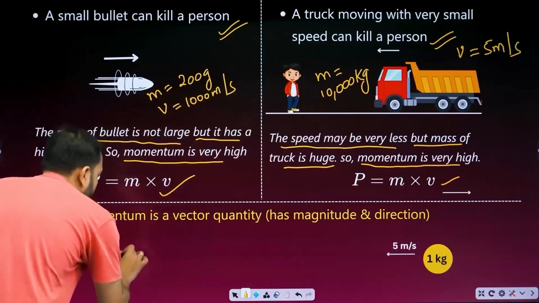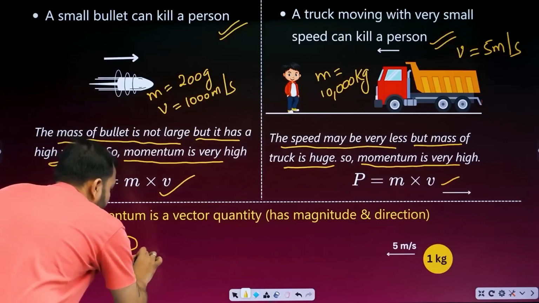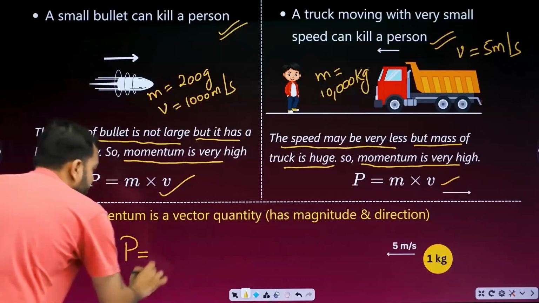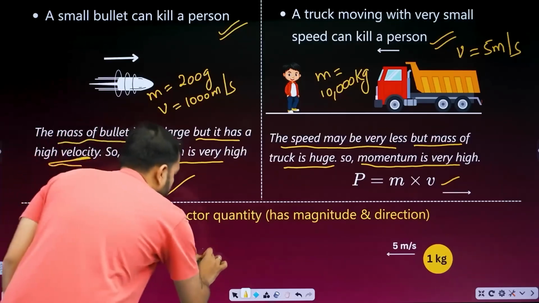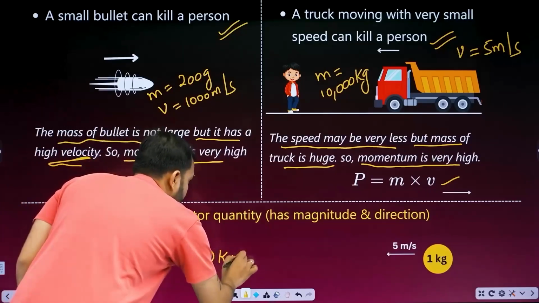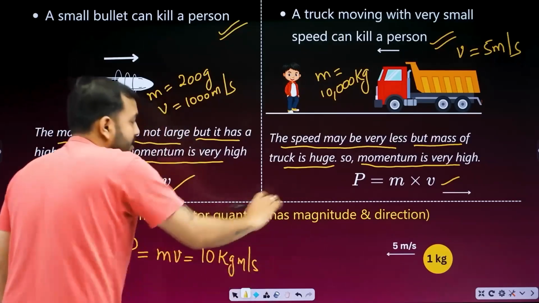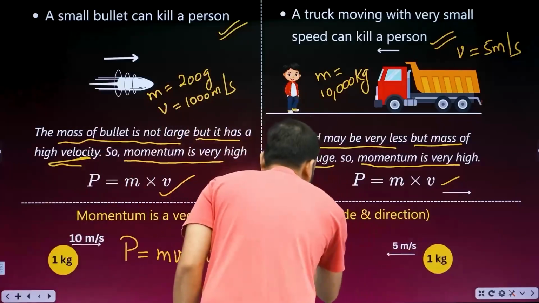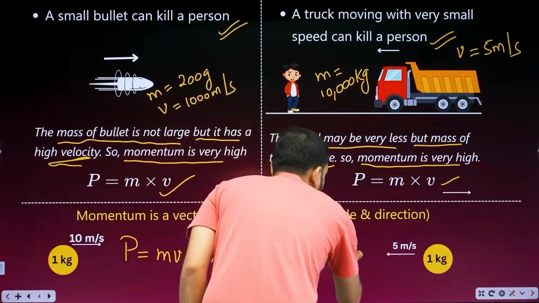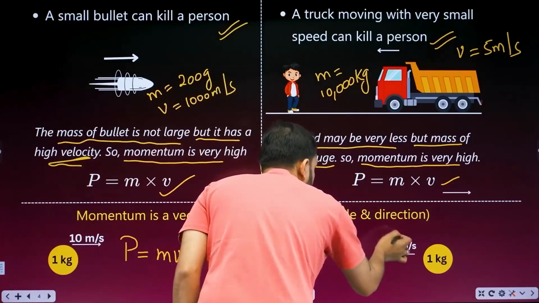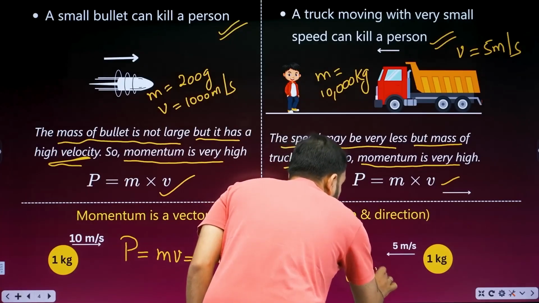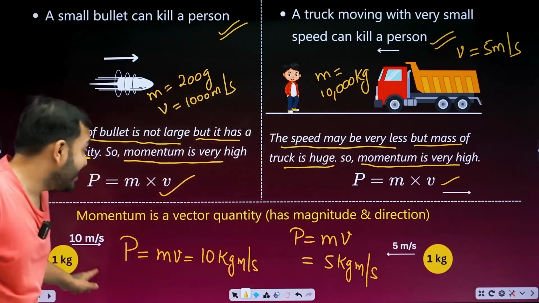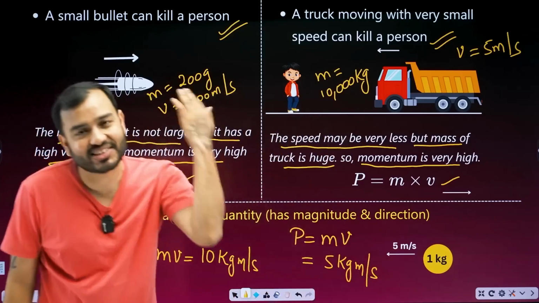Okay, so what's the momentum here? Momentum is P. And P is equal to mass into velocity. So 1 into 10. How much is it? 10 kg meter per second. What's the momentum of this one, beta? Same formula applies here too. Mass into velocity. How much is the mass? 1. How much is this? 5. So 5 kg meter per second. Everyone got the same? Is it 10 and 5? Got it, got it. Give yourself a pat on the back.